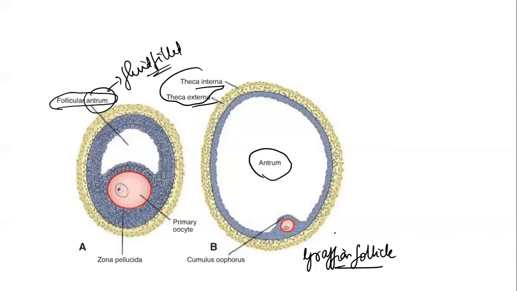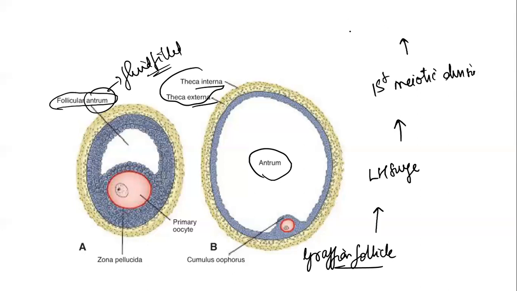This Graafian follicle, on LH surge, will complete its first meiotic division to form a secondary oocyte and the first polar body.